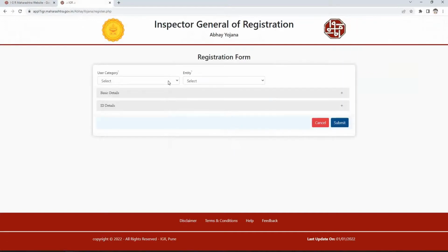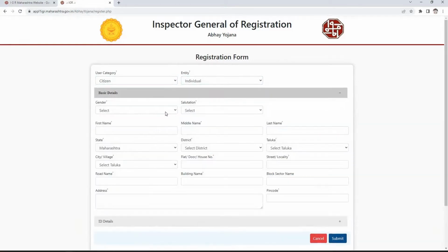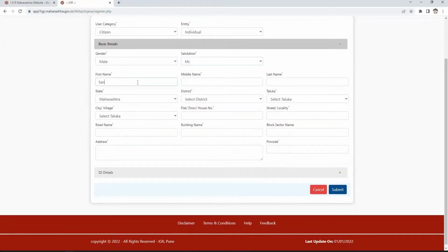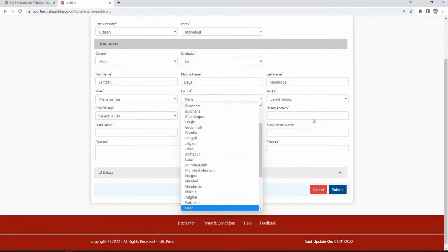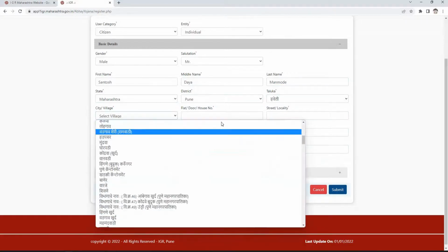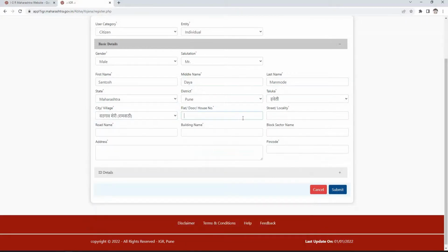We see the registration form. We need to select the user category and entity. Then click on the basic details tab. Here, select gender and salutation from the drop down. Then enter your first, middle and last name in the respective fields. State Maharashtra is auto-selected. Select district, taluka, city or village from the respective drop downs. Enter flat, door or house number. Then enter street or locality, road name and building name. Then enter the block sector name, address and pin code.